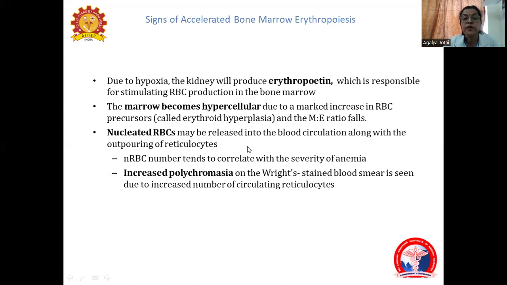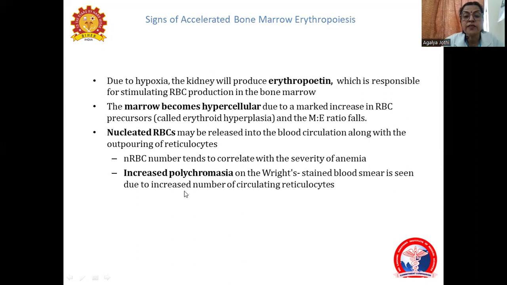Nucleated RBCs may be released into the blood circulation along with the outpouring of reticulocytes. So we can see the nucleated RBCs coming into the circulation when there is anemia and an increase in erythropoietin. The NRBC number correlates with the severity of anemia. The more severe the anemia, the more the body tries to compensate by increasing the production of RBCs. So the nucleated RBCs tend to come into circulation.